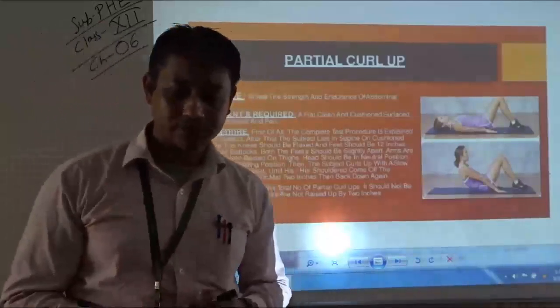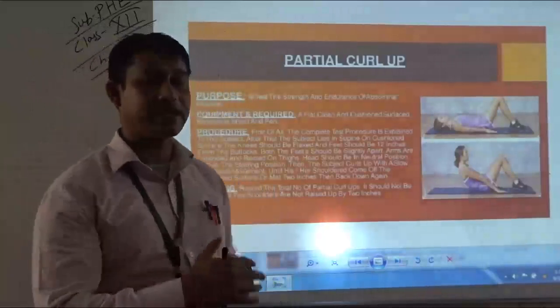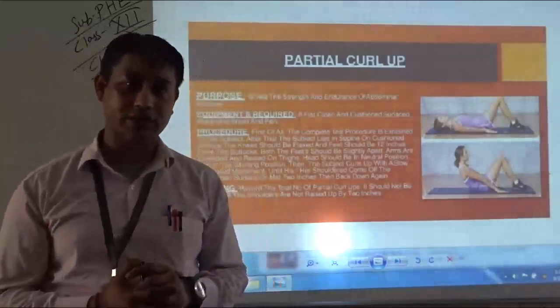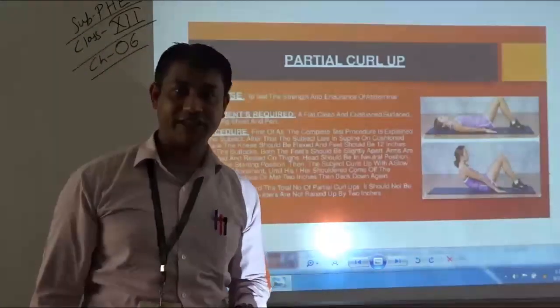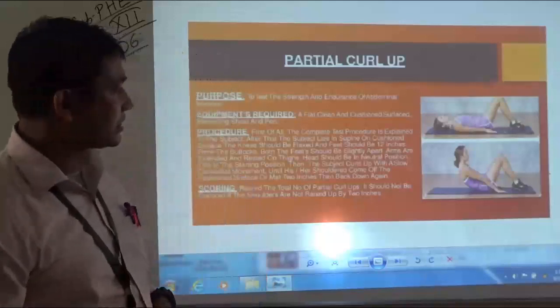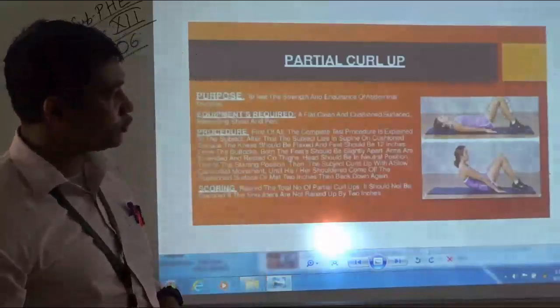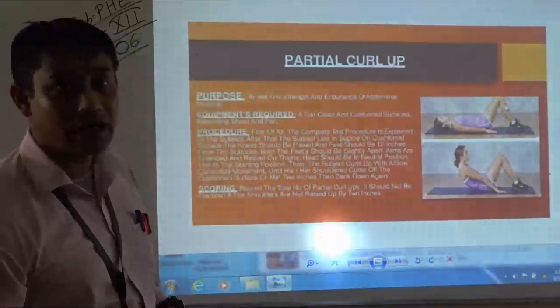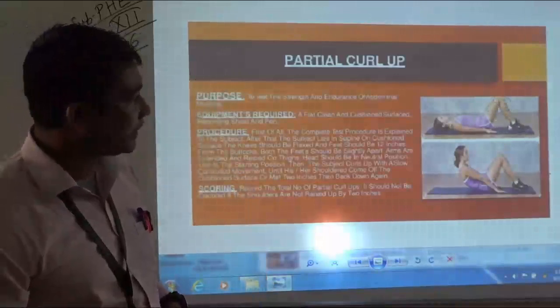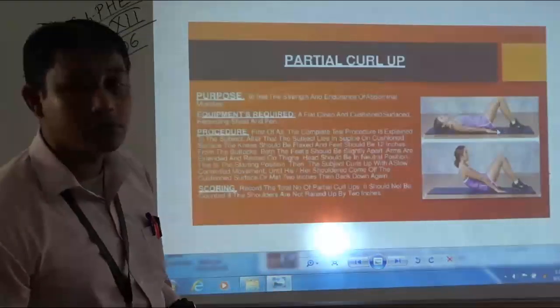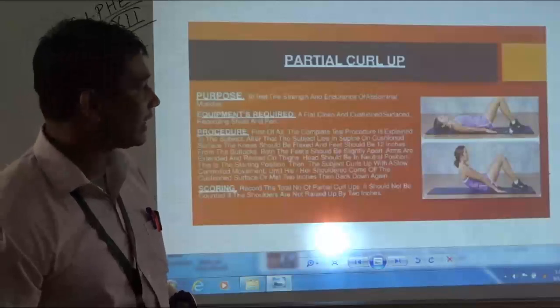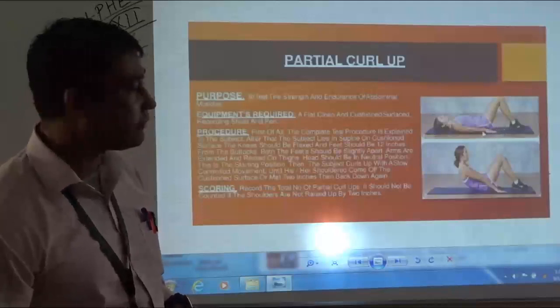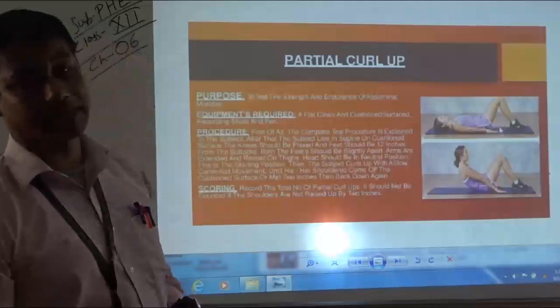The procedure: first of all, the subject needs to lie down in supine position with his legs extended. Then the subject needs to flex his or her knees. The subject needs to take care that the ankle should be 12 inches away from the buttocks.